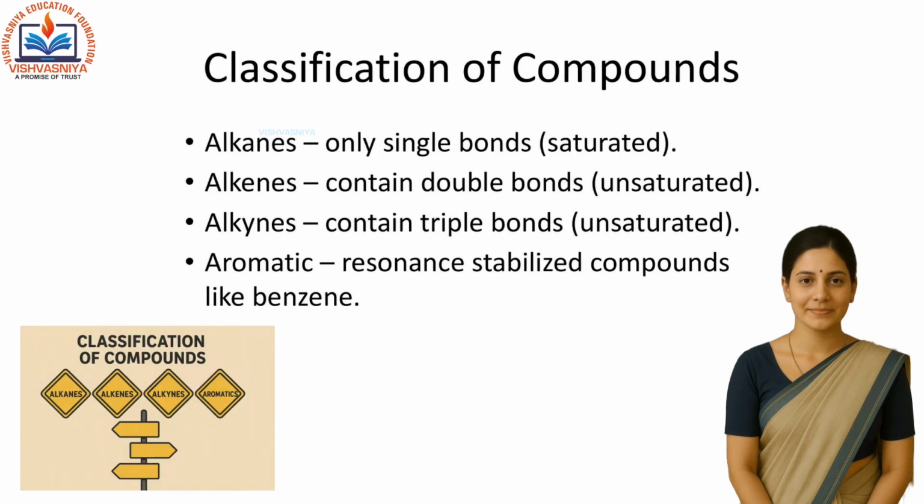Organic compounds can be classified into alkanes, single bonds only, saturated hydrocarbons. Alkenes contain double bonds, unsaturated. Alkynes contain triple bonds, unsaturated. Aromatic compounds like benzene, which are stabilized by resonance.